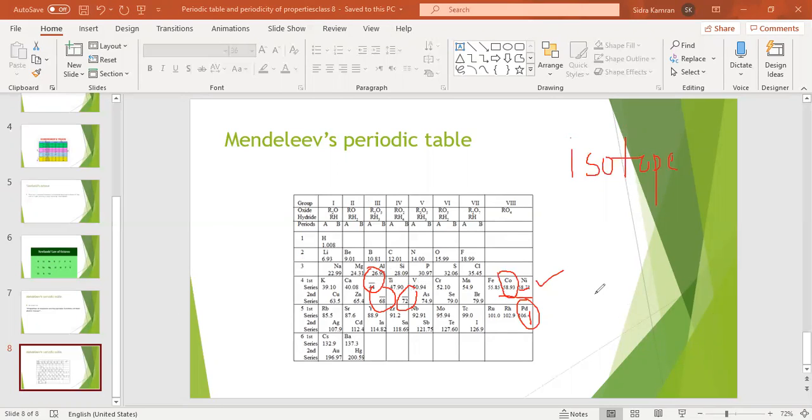So today we have discussed the three early tries or three early attempts of the modern periodic table. The first one is Dobereiner's triad, the second one is Newland's octave, and the third one is Mendeleev's periodic table. These three attempts are on the basis of atomic masses. In our next lecture, we are going to discuss the modern periodic table, or the long form of the periodic table, that is based on atomic numbers, because at that time atomic numbers were discovered by Moseley.